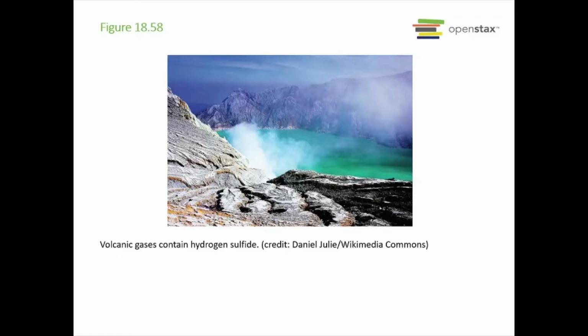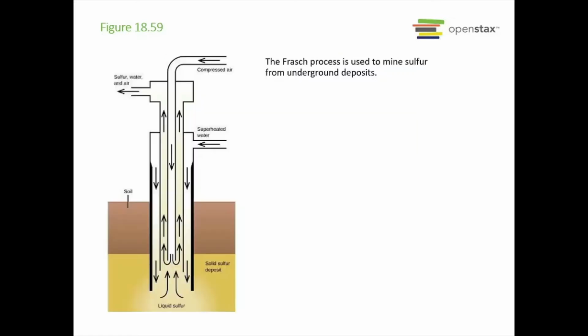In this picture, we have some volcanic gases that contain hydrogen sulfide. Just a picture, and then here is a picture of the Frasch process to mine sulfur. You don't need to know the process, just know the name, and that's how we get sulfur from underground deposits.